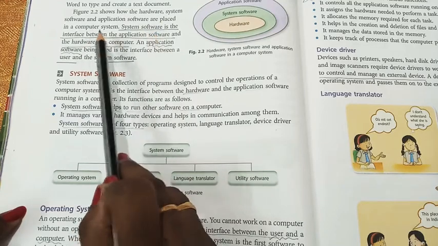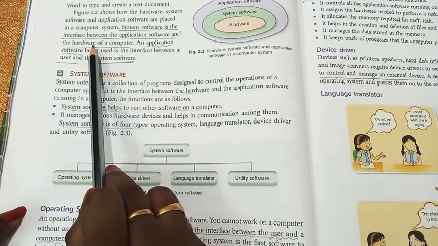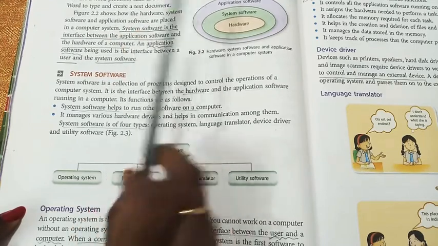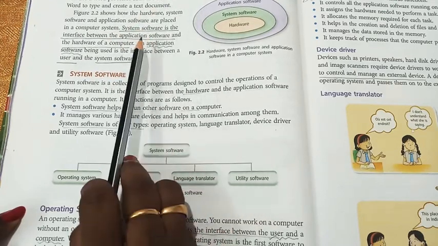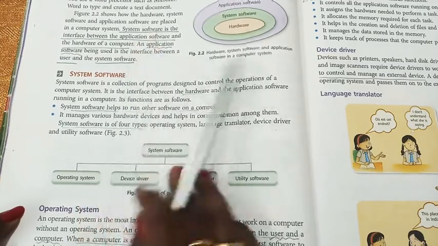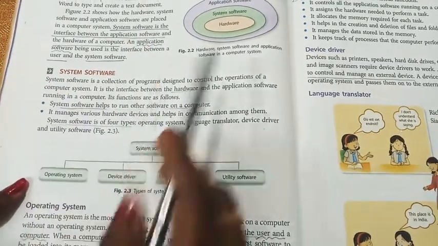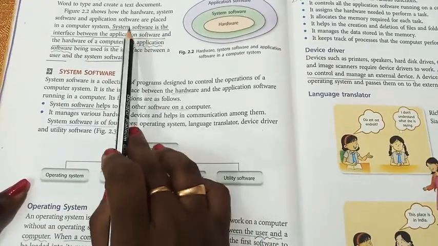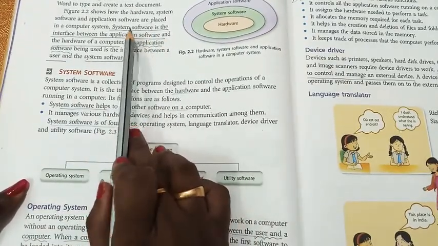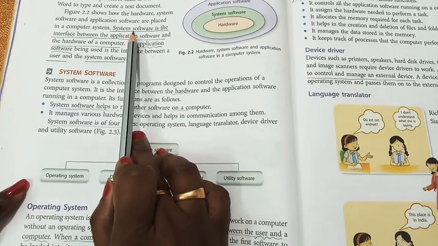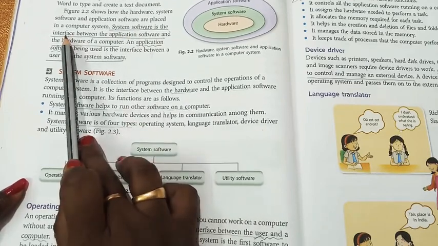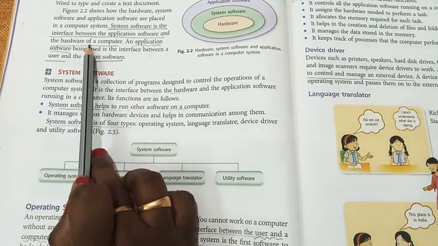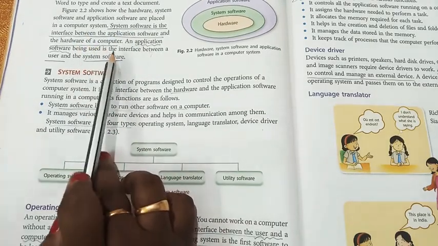And also, just see, I'm having only hardware, which is only a computer. I don't have any system software. I don't have any application software. Then how would you be able to process your application software? It is a very big question mark. So in every computer, we must need this system software. This system software acts as an interface between application software as well as any hardware component in our computer.